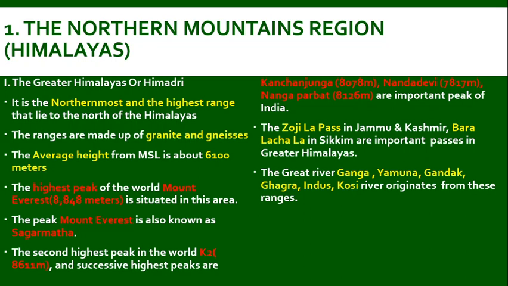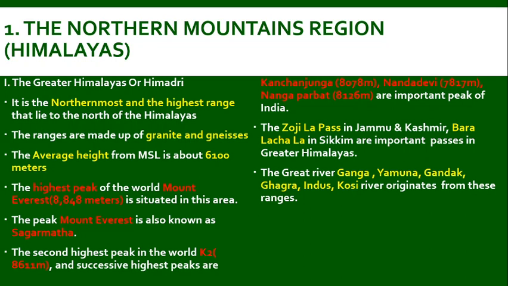The northernmost part and the highest range of the Himalayas comes under this classification. The ranges are made up of granite and gneiss rock. The average height is 6,100 meter above the mean sea level. The highest peak is Mount Everest, 8,848 meter. The second highest peak is K2, 8,611 meter.